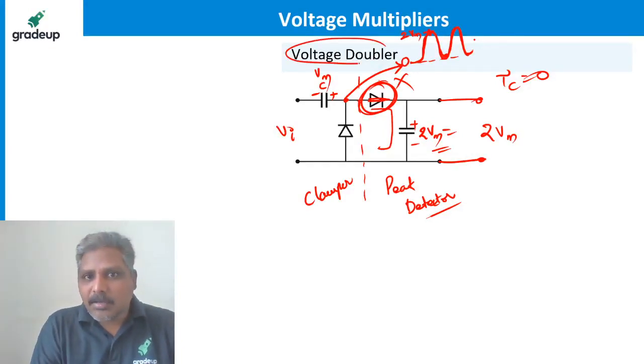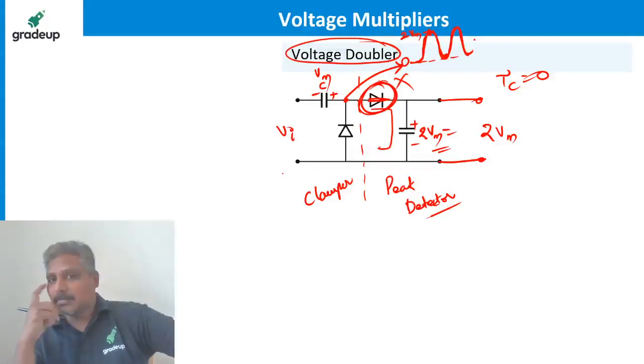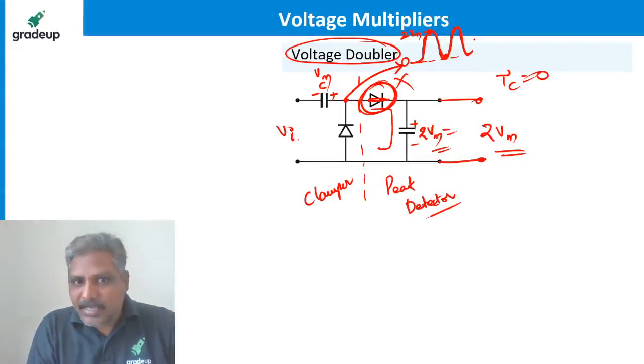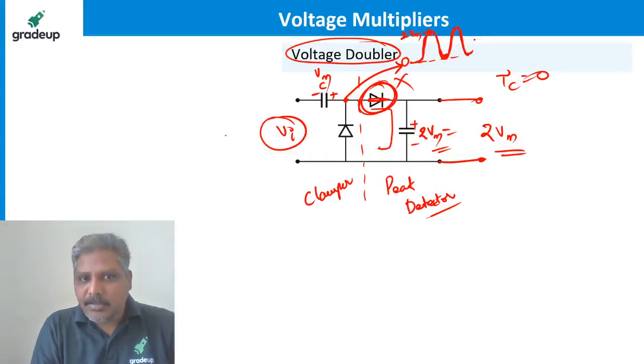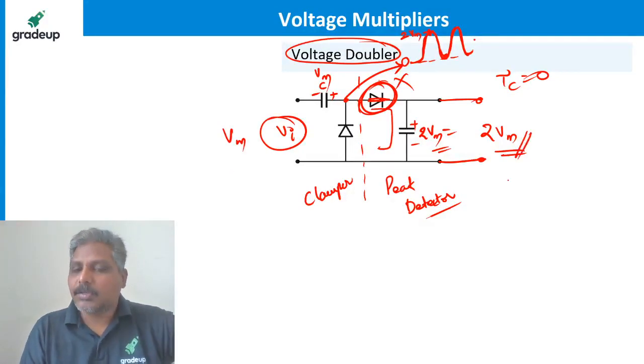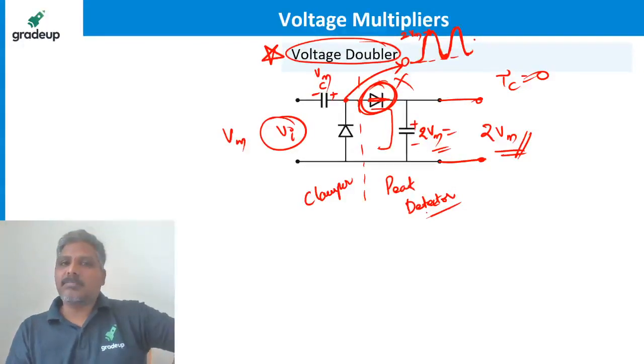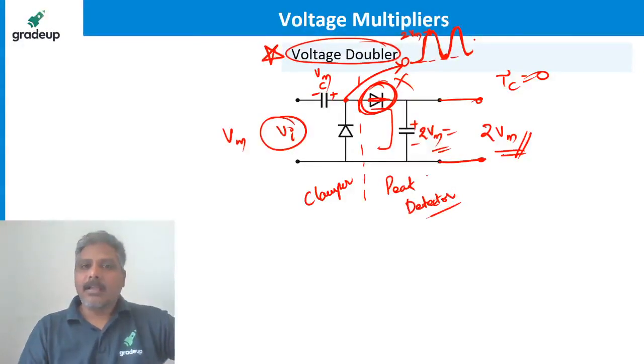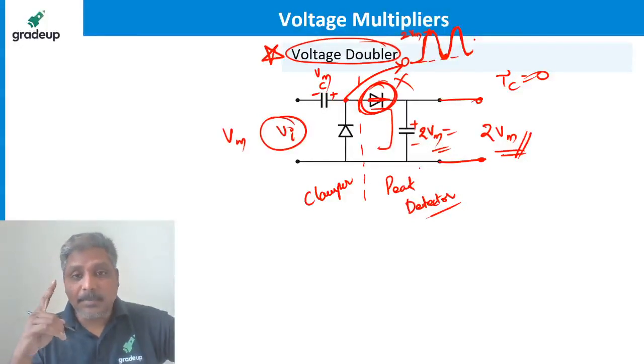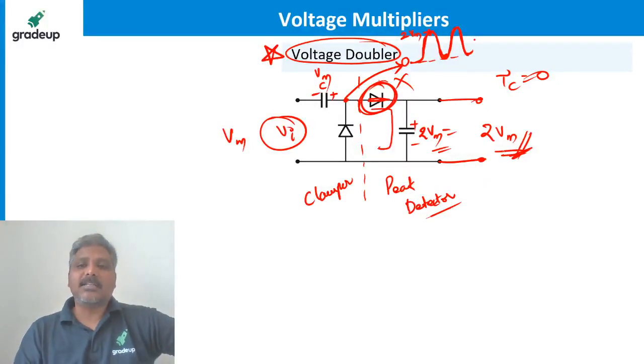I call it a voltage doubler. The output voltage is twice the input peak value. Input peak value is Vm, and the output peak value I am getting is 2 Vm. People have a misconception about the voltage doubler, that output is double the input waveform shape. No, output is double the input peak voltage, not the total shape.